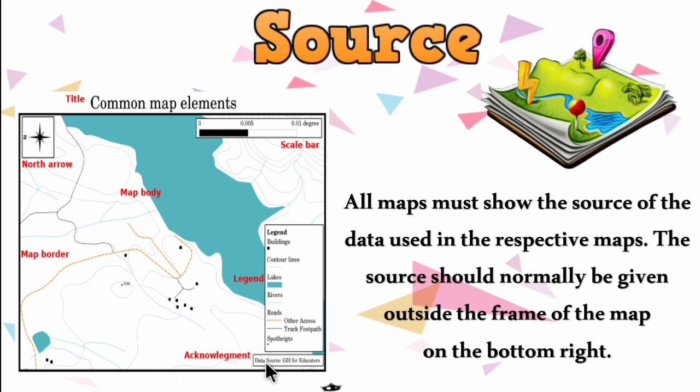For example, this map is from GIS for Educator. So source means from where we get the map or the information.